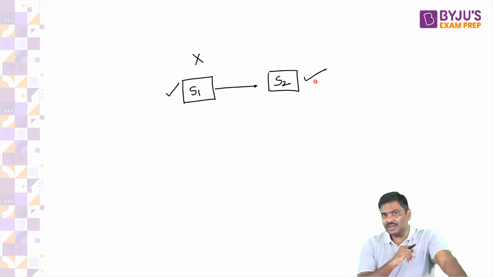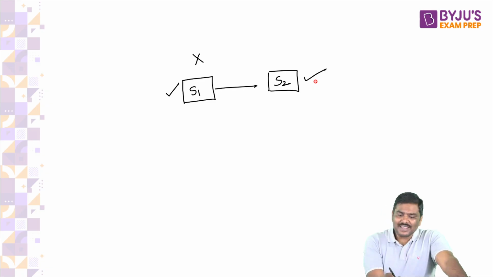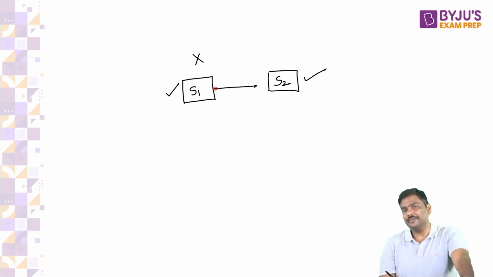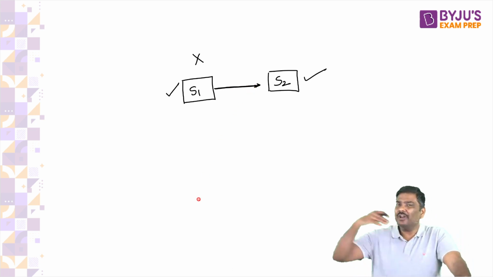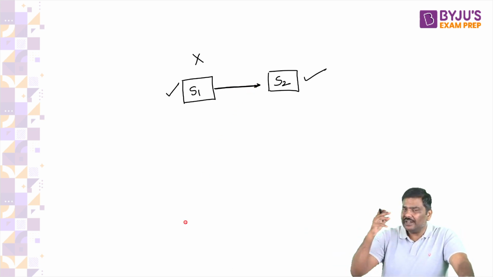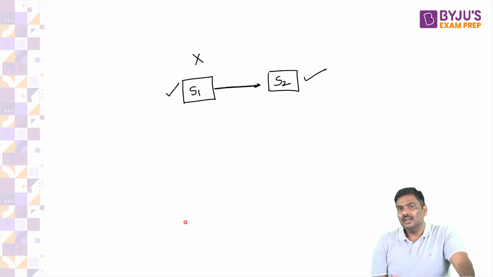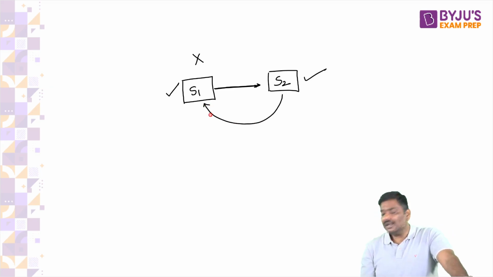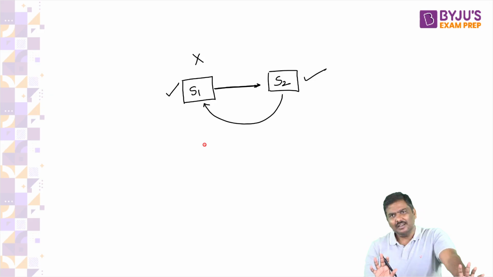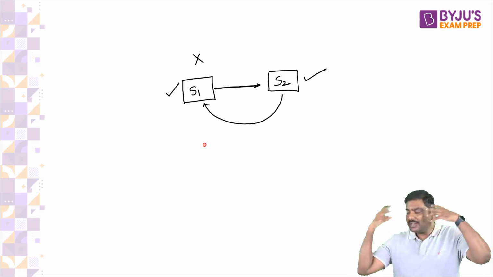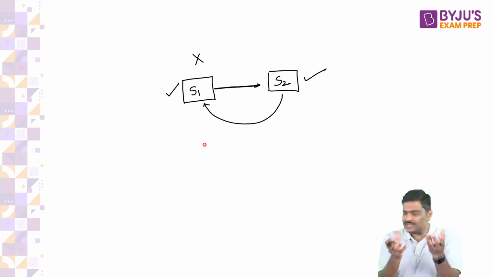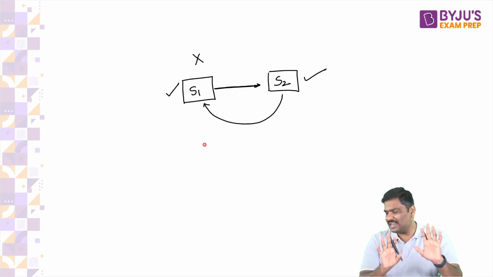Let me ask you a third question. In this example, state 1 is producing, state 2 is consuming. For a different product, think of it, can it be vice versa? The production is happening in the second state, consumption is happening in the first state. I hope you understand. So please do not come to a conclusion, because just to make you understand, I give you only one example.